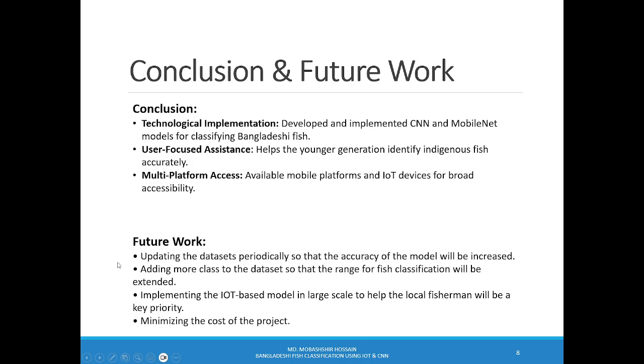We aim to periodically update the dataset, improving accuracy by incorporating new images, adding more fish classes to expand the model's scope, scaling the IoT model to help local fishermen identify fish in real time, which could benefit small scale markets, and finally, working to reduce the project costs, making it a more viable solution for local industries.